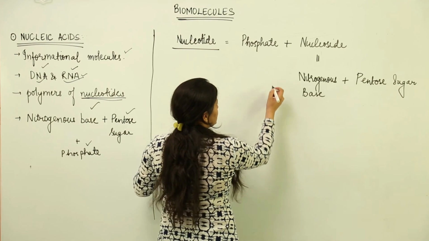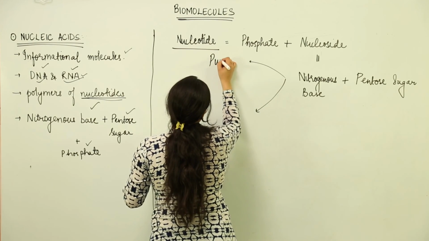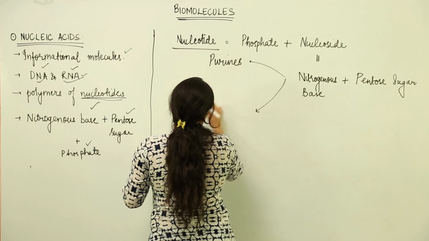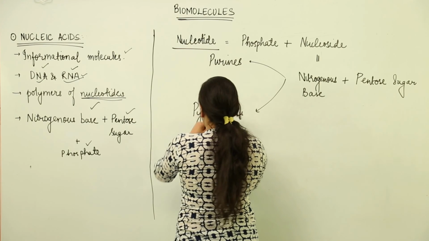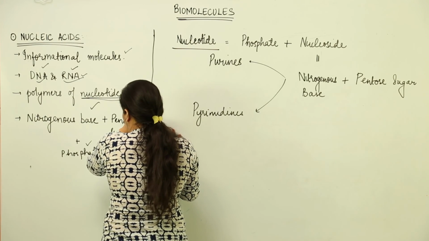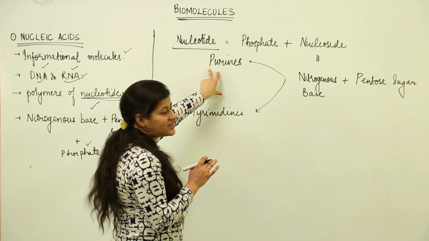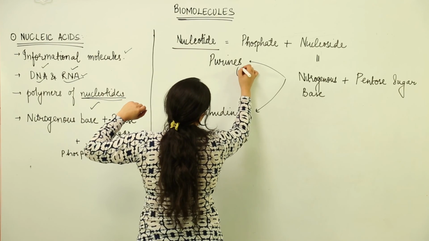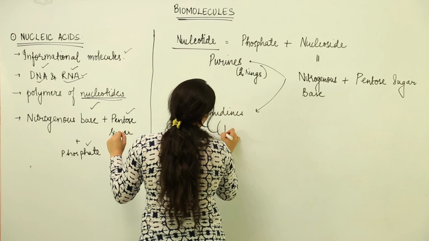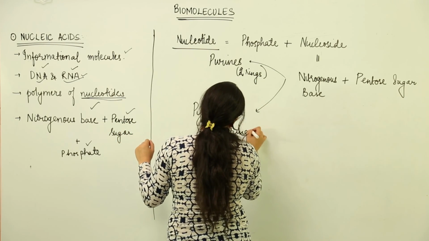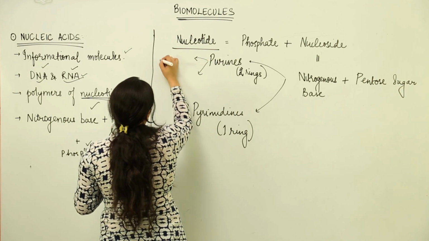What about the nitrogenous bases? These nitrogenous bases are of two types. One is purines and the other one is pyrimidines. This is the basic classification that we come across. What is the basic difference between these two? That these are cyclic rings. Whatever the purine would be, it would contain two rings, and in case of pyrimidine there would be a single ring. Alright, so purines would be further of two types, that is adenine and guanine.